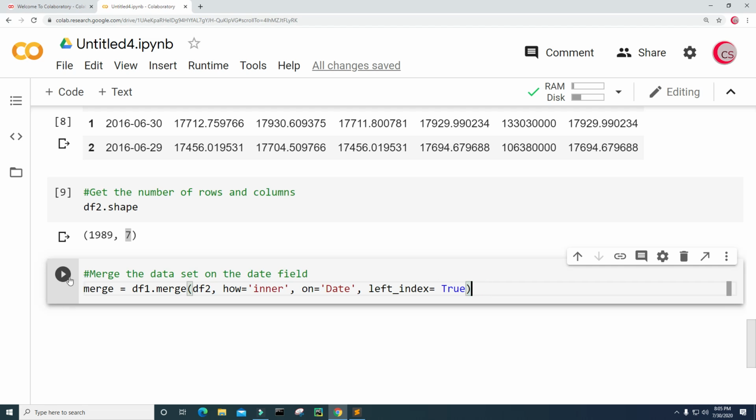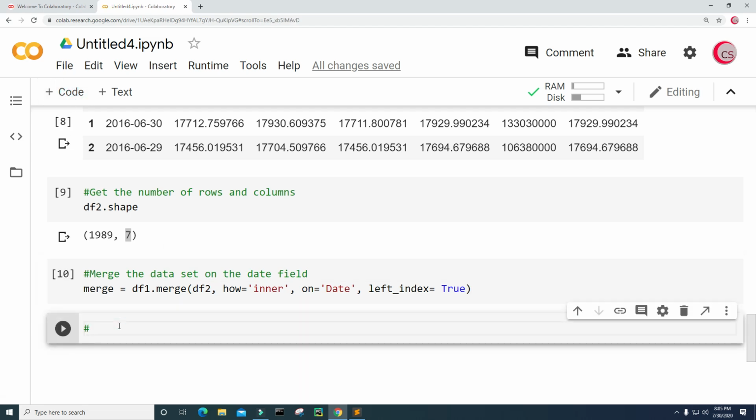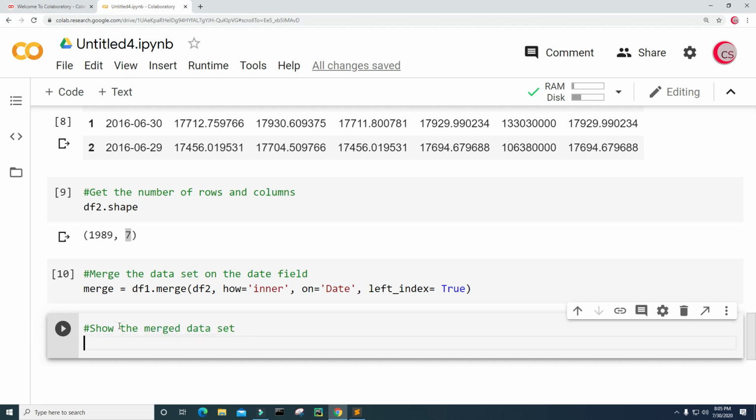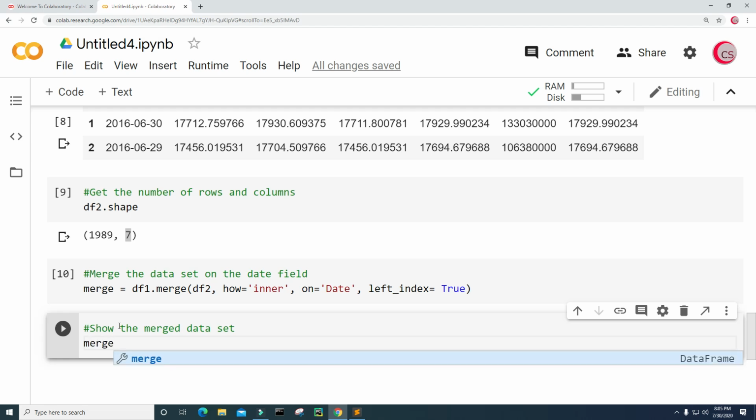All right, so that should create our merged data set. And let's run this. And let's create a new cell. And now I want to show the merge data set. So just type merge and let's run this.